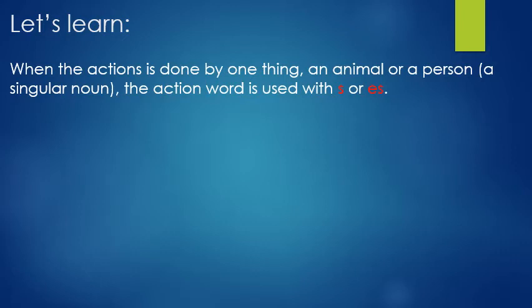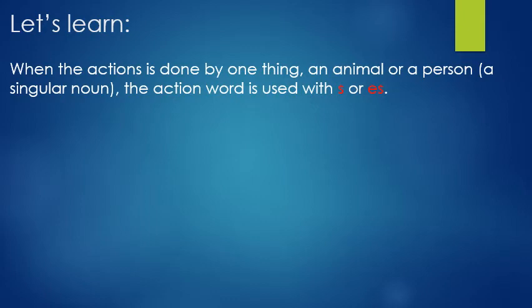Yes, children. Singular noun means one thing, one animal, one person. I hope you remember this. Yes? So, when one person, one animal, or one thing does any kind of action, in the action word you have to use S or ES in the end of the action word.